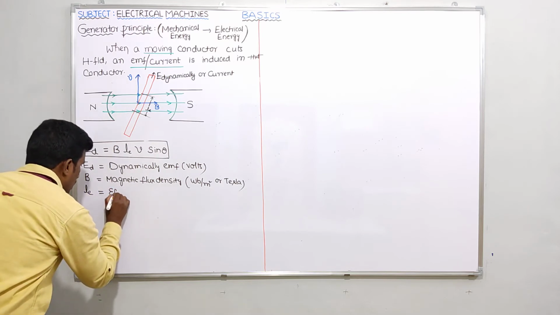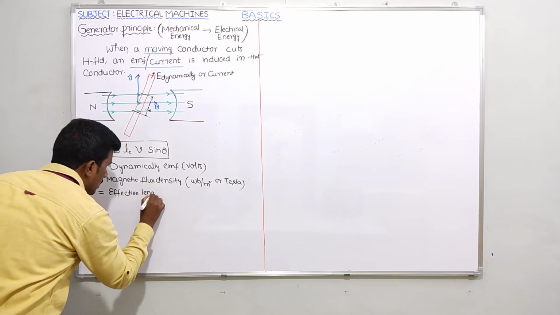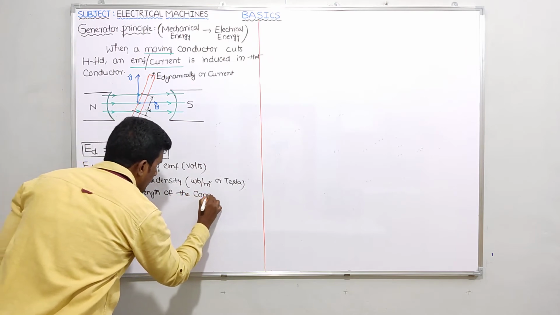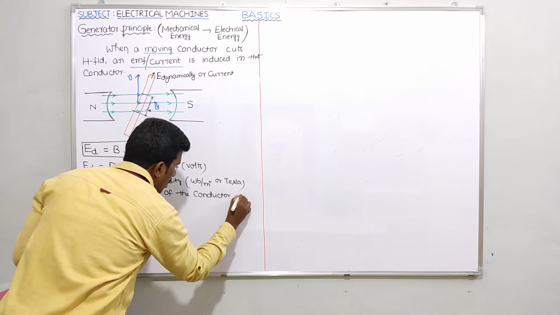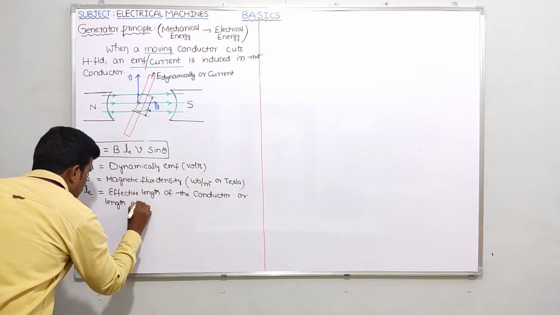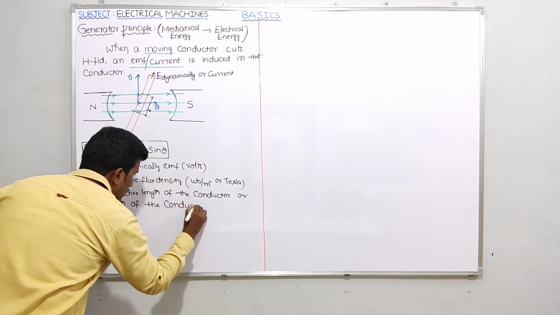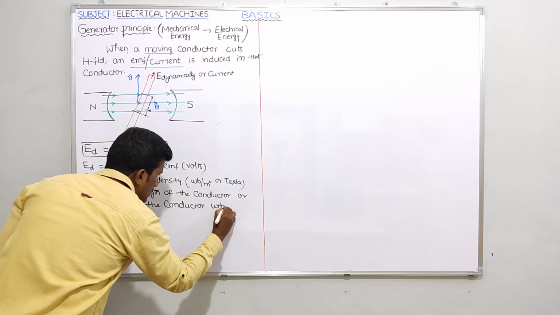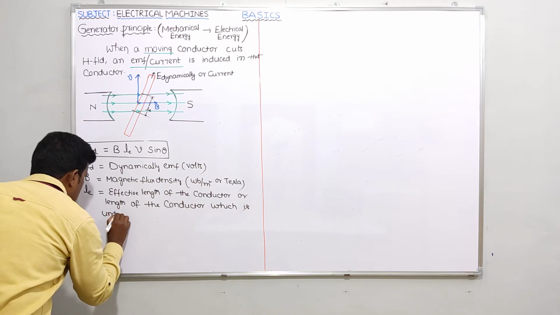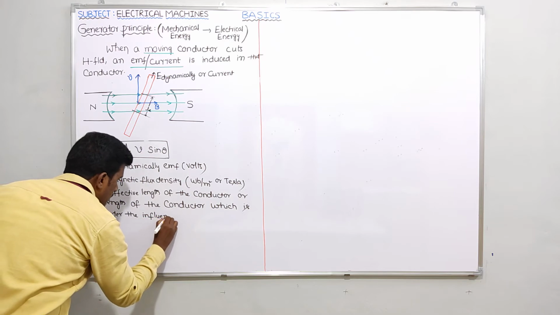L_e means the effective length of the conductor, or the length of the conductor which is under the influence of the magnetic field.